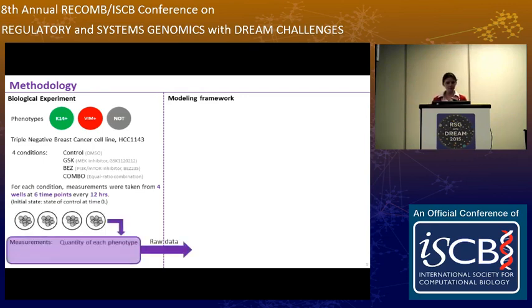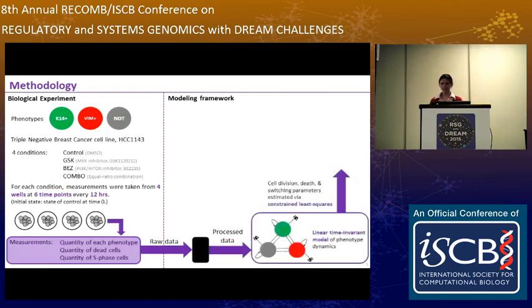And so what do we measure? We measure the quantity of each phenotype, the quantity of dead cells, and the quantity of S-phase cells. This raw data is then processed, and then the processed data goes into our linear time-invariant model. The output of the model are the cell division, death, and switching parameters estimated using constrained least squares.